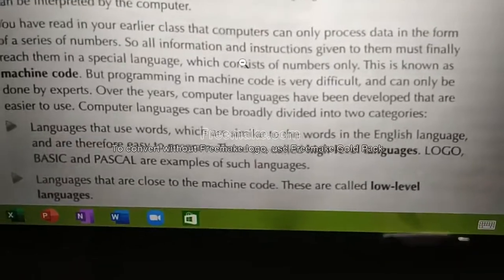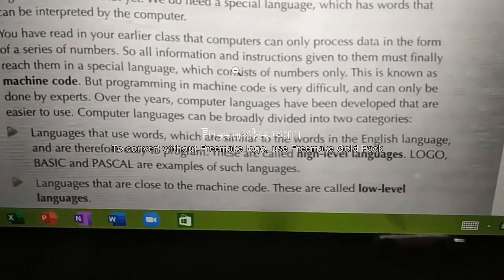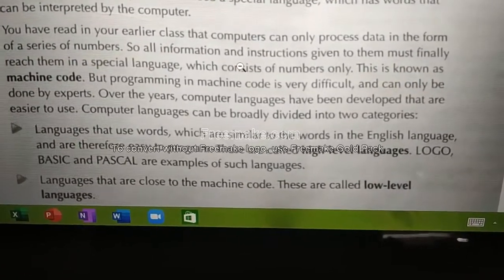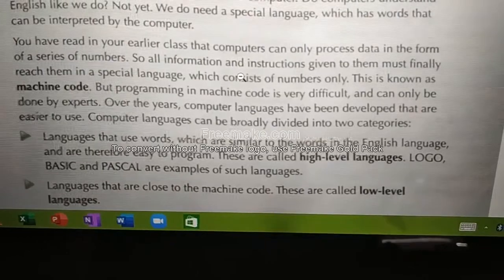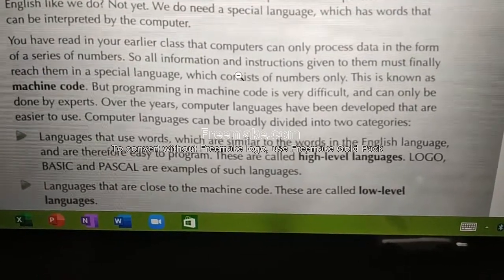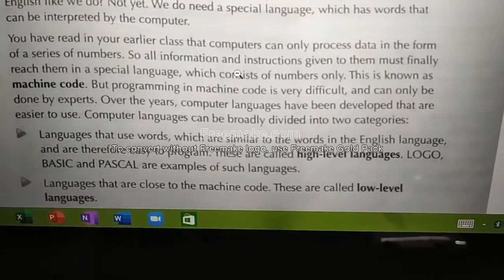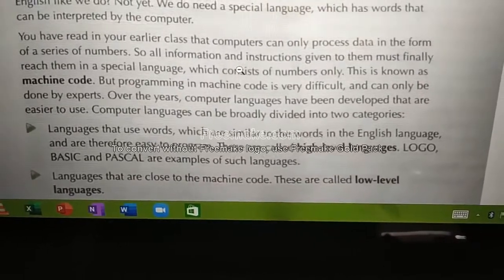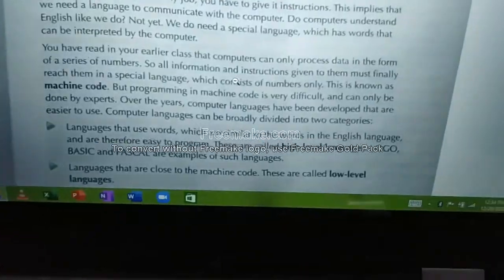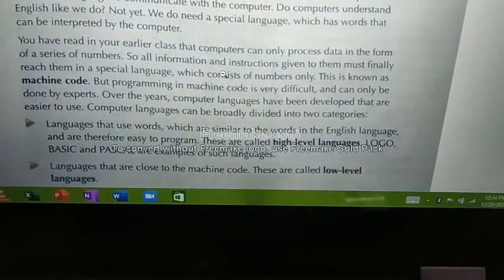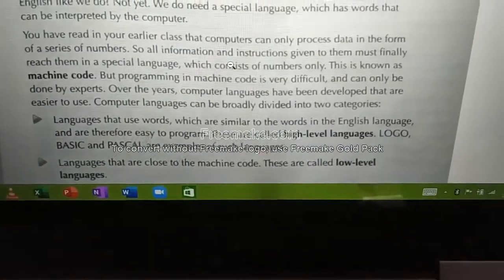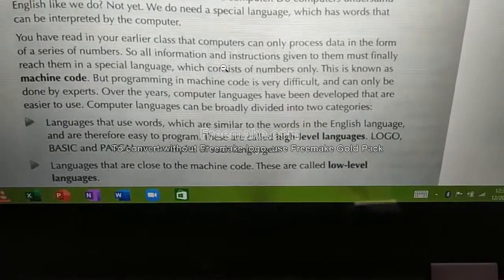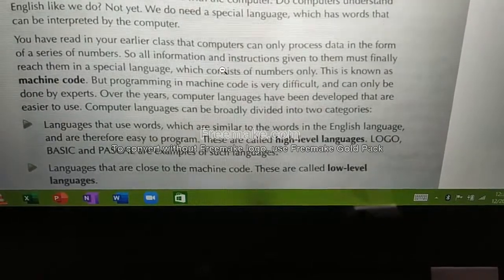To overcome the difficulties, what invention was created by computer scientists or programmers? That is what we are going to see in this chapter. Over the years, computer languages have been developed that are easier to use.